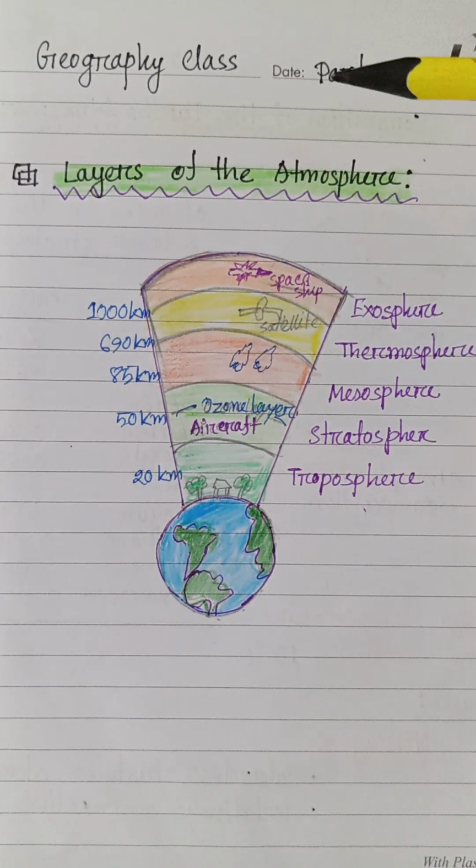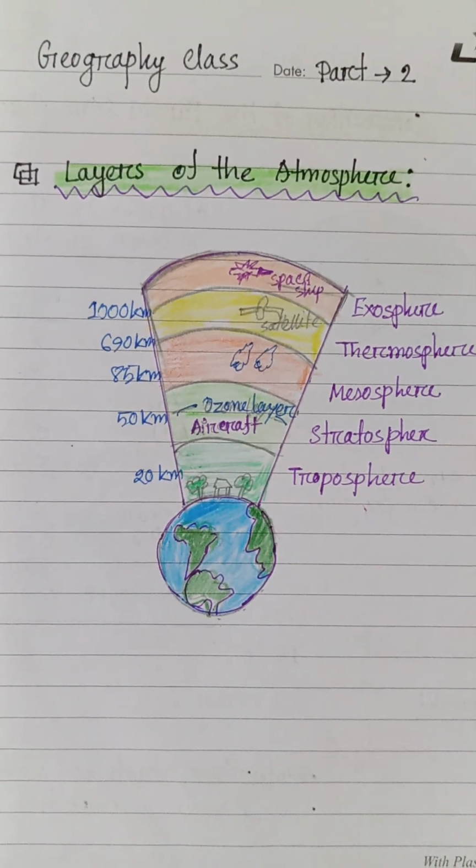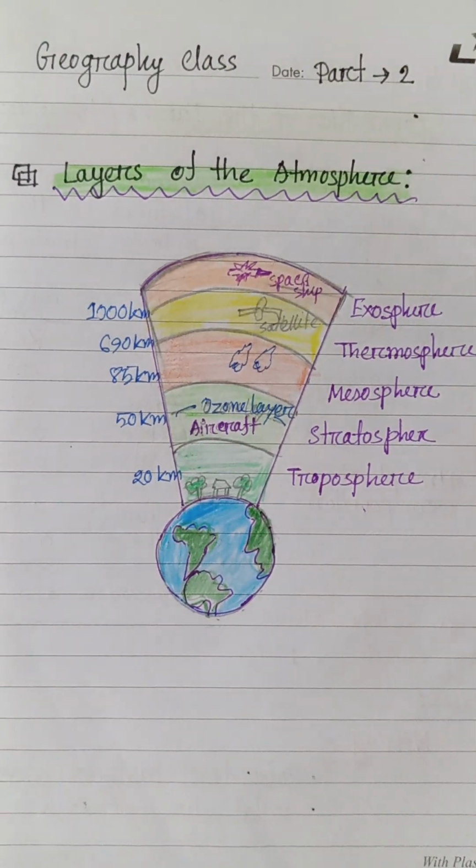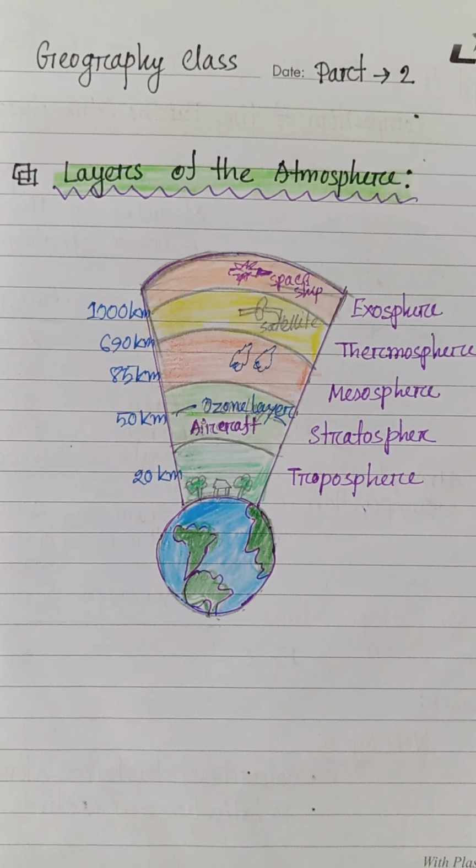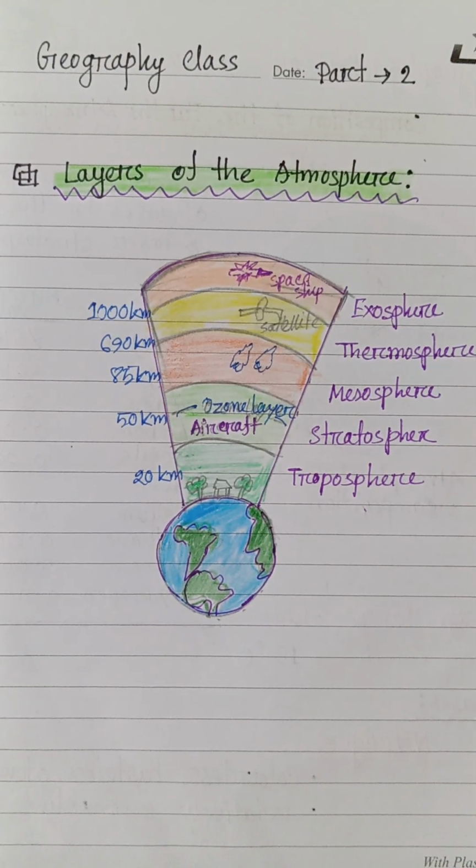Today I will discuss the topic layers of the atmosphere and vertical zonation. Well, first we divide into the layers. Before we divide, let's first understand the general structure of the atmosphere.